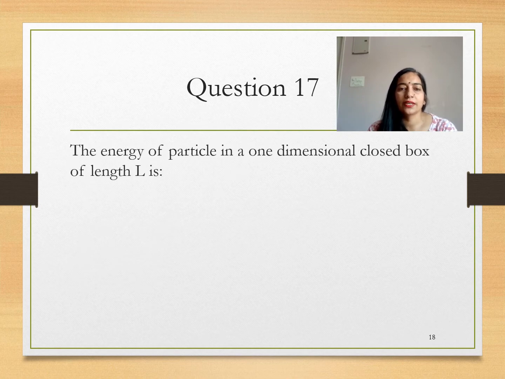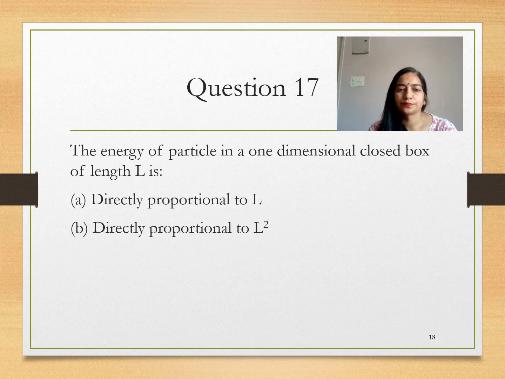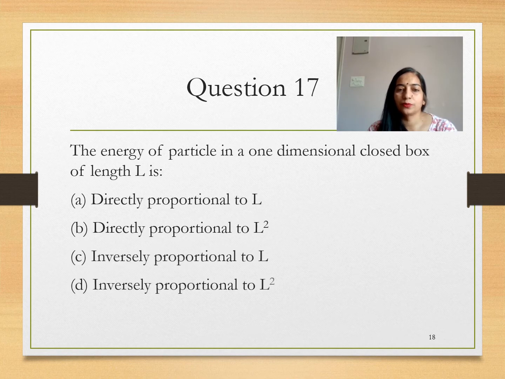17th question is, the energy of a particle in a one dimensional closed box of length L is directly proportional to L, directly proportional to L square, inversely proportional to L, inversely proportional to L square.